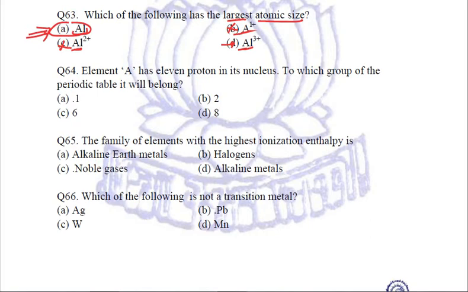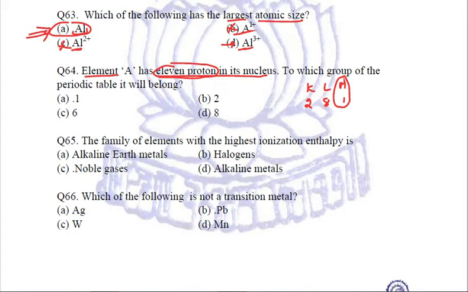Next question is, element A has 11 protons in its nucleus. 11 protons simply means that its atomic number is also 11. So if atomic number is 11, doing the electronic configuration, 2, 8, 1, this is the valence electron 1. So it belongs to first group, and third period having 3 shells.